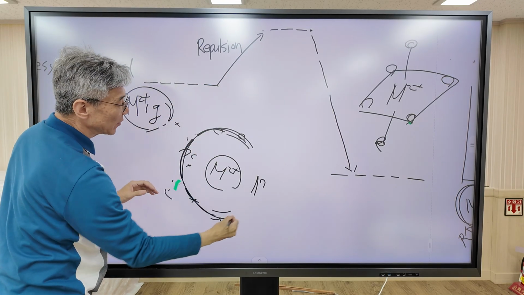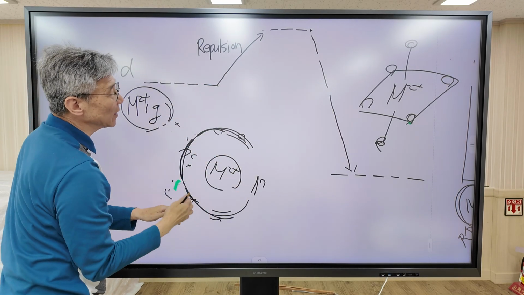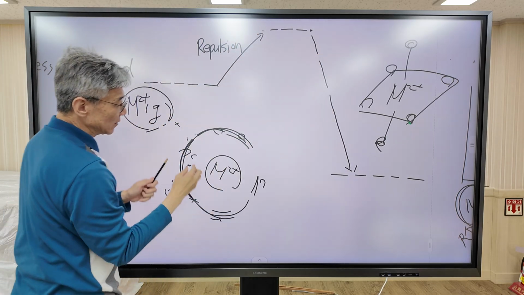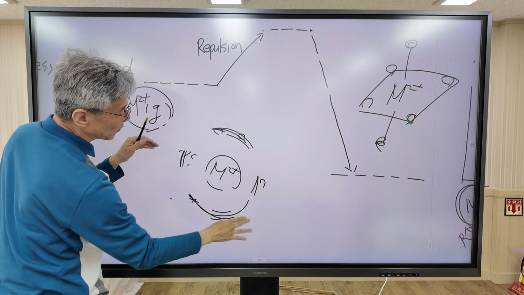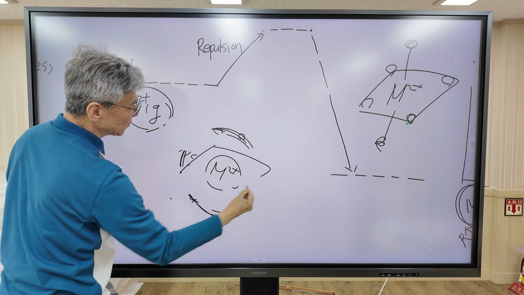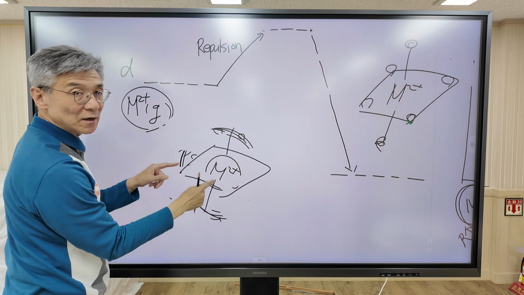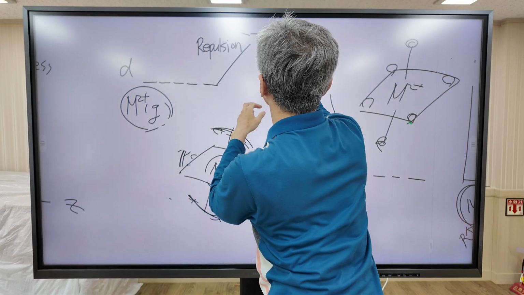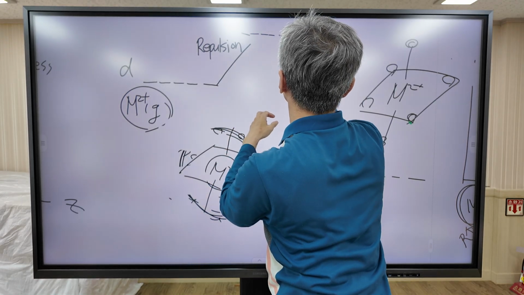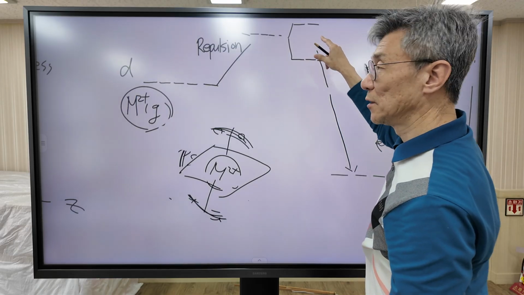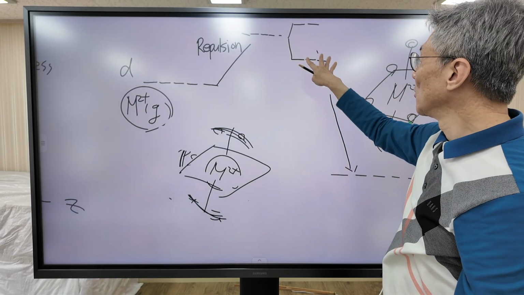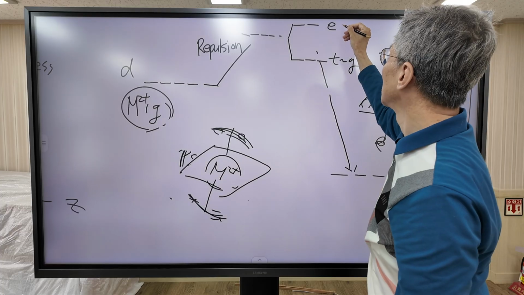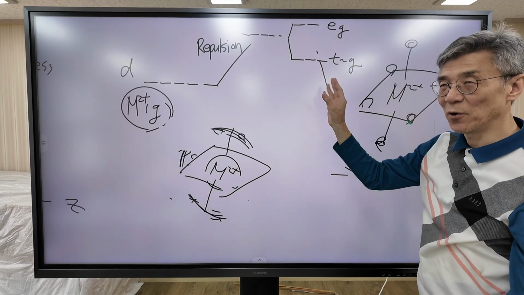When water molecules approach spherically, the 5d orbitals are degenerate. But when some water molecules are removed and form an octahedral complex, the energy level of the 5d orbitals splits into two groups. This is a key point. The low level is called t2g, the upper level is called eg. This is the key point of CFT.